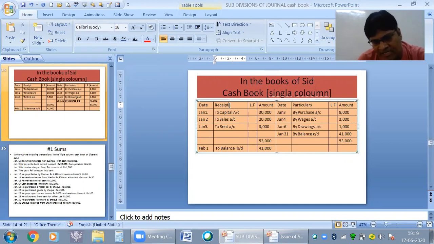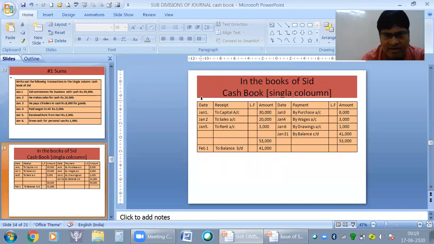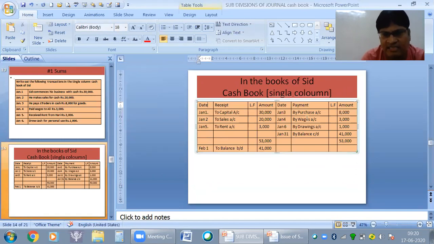Whatever money the business is receiving is recorded over here. And this side is the payment side. You don't write payment, you will write particulars only. But this can be your receipt side, this is your payment side. All the receipts will come on this left hand side, and all the payments will go on the right hand side. This left hand side is also called debit. I have not written debit, but this is a debit. And this side is the credit, just like ledger. It looks like ledger, but it follows journal rules, because you don't have to prepare journal separately to prepare this.